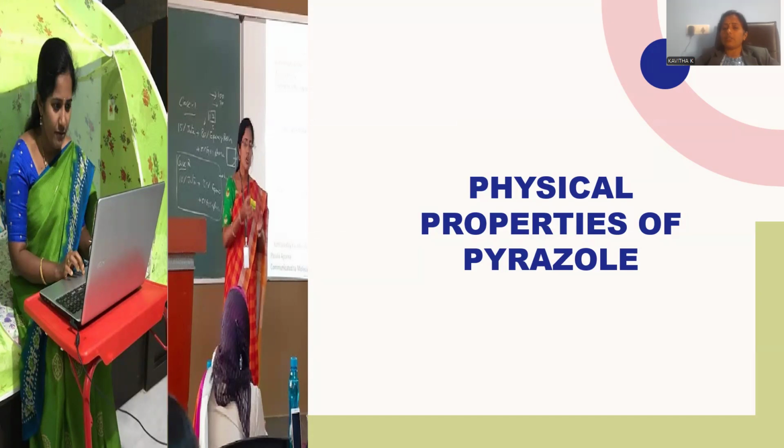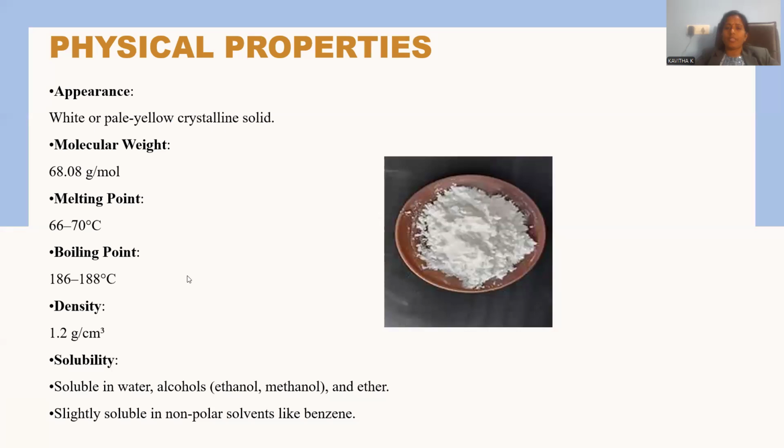So many methods were introduced for laboratory scale synthesis of pyrazole. Let me discuss the physical properties of pyrazole. What general physical properties are possible? You can observe either white or pale yellow colored crystalline solid, that is a crystalline material existing in white or pale yellow color. The molecular weight of this pyrazole molecule will be 68.08 gram per mole. 1 mole of the compound weighs 68.08 grams. This could be the molecular weight.